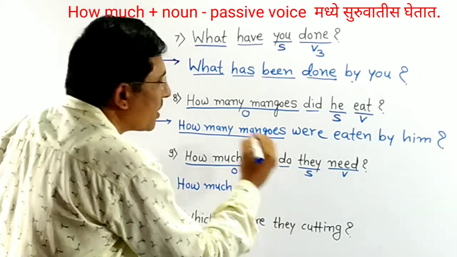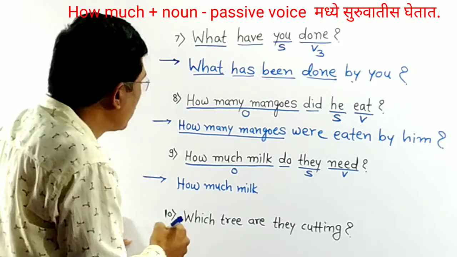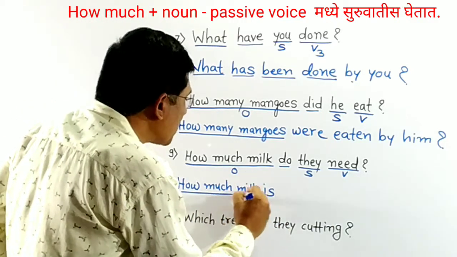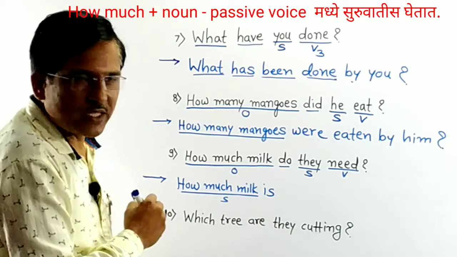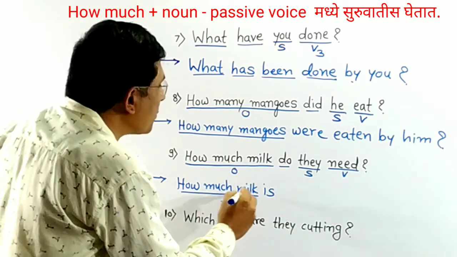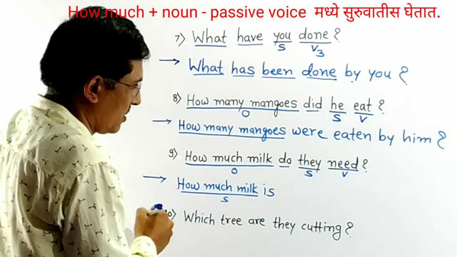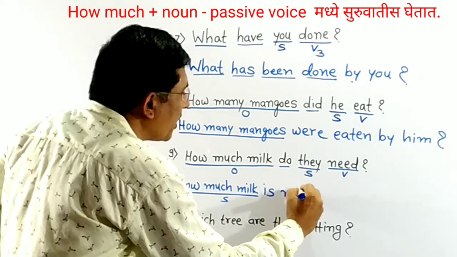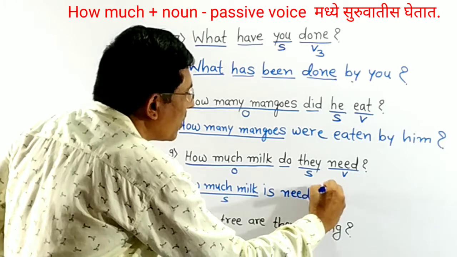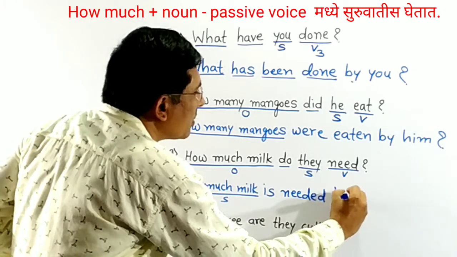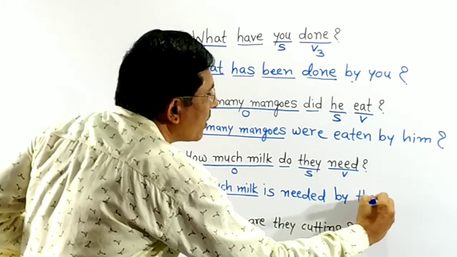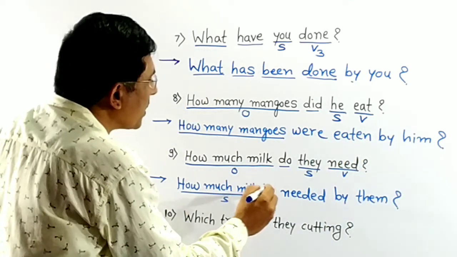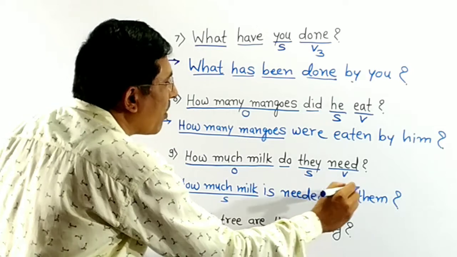Do is there. Replace this do with is. Because now here how much is subject here, no? In passive sentence. How much milk is. V3 form of need, needed. They becomes by them. How much milk is needed by them.